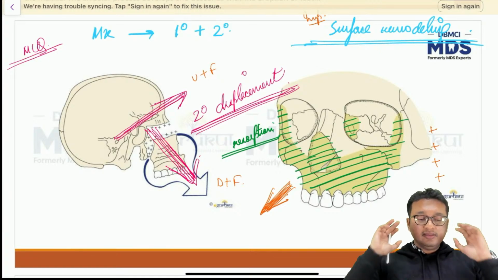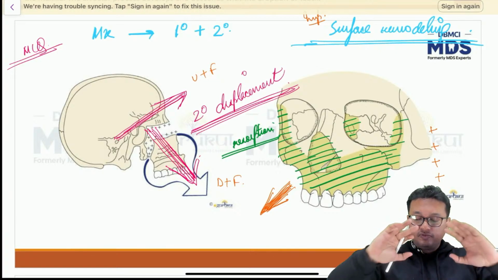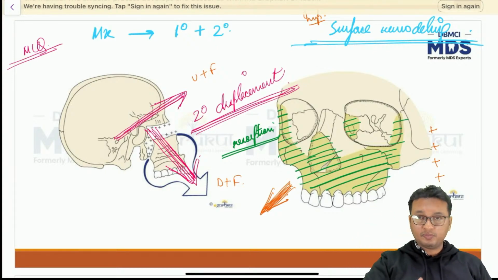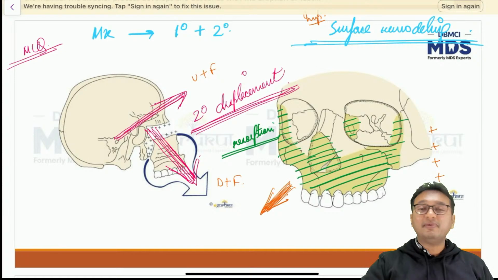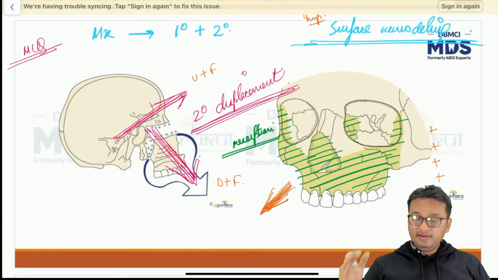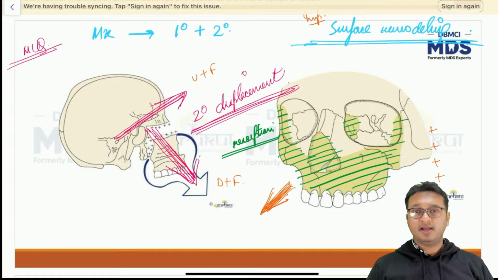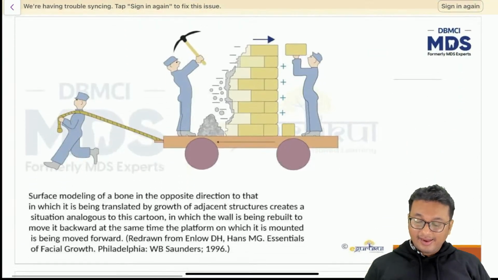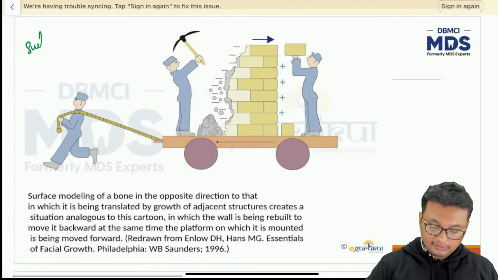If something is going forward, we have to put a brake. We have to keep it in check. That check is given by surface remodeling, which is shown in this diagram by surface resorption of the bone along the anterior surface of the maxilla. That is what surface remodeling is. I'll explain that in this diagram also. The same concept, surface remodeling.